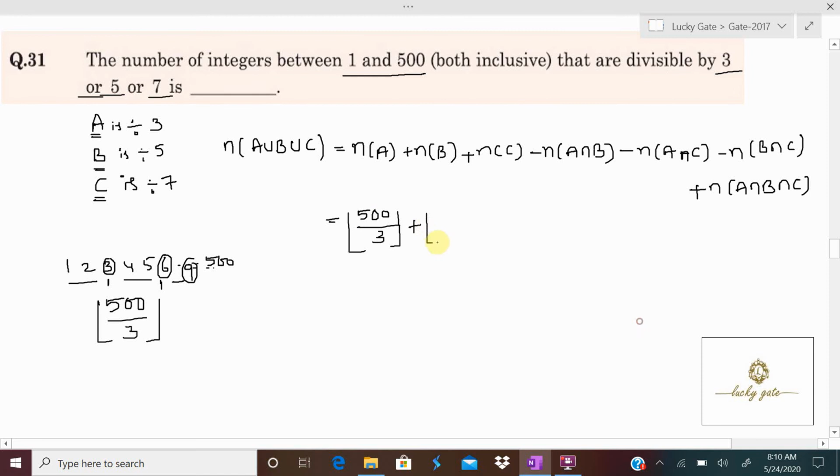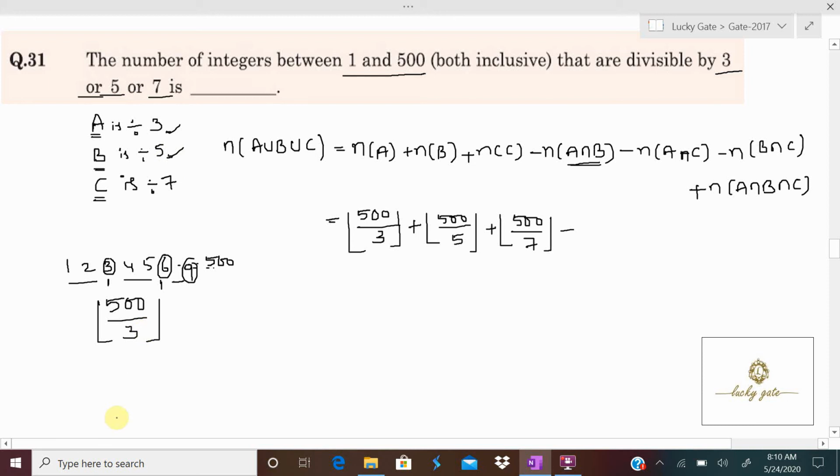Similarly, what is n of B? 500 by 5, the number of integers divisible by 5, plus n of C, which is 500 divided by 7. Now minus. Coming to the point, what is A intersection B? A intersection B is the number of integers divisible by both A and B, that is 3 and 5.